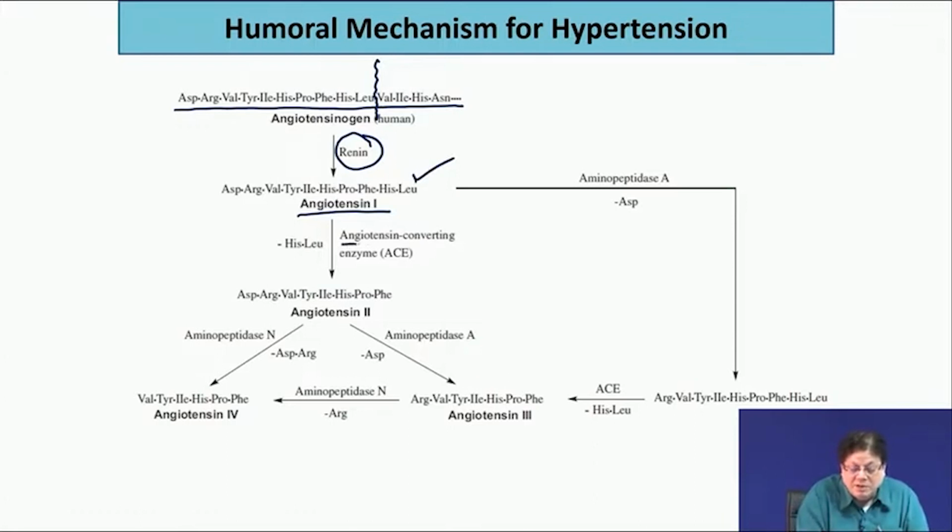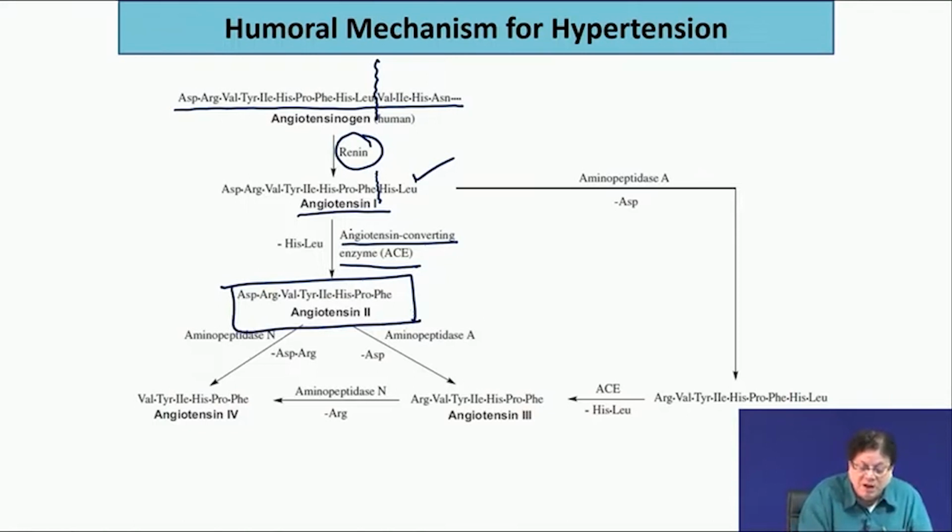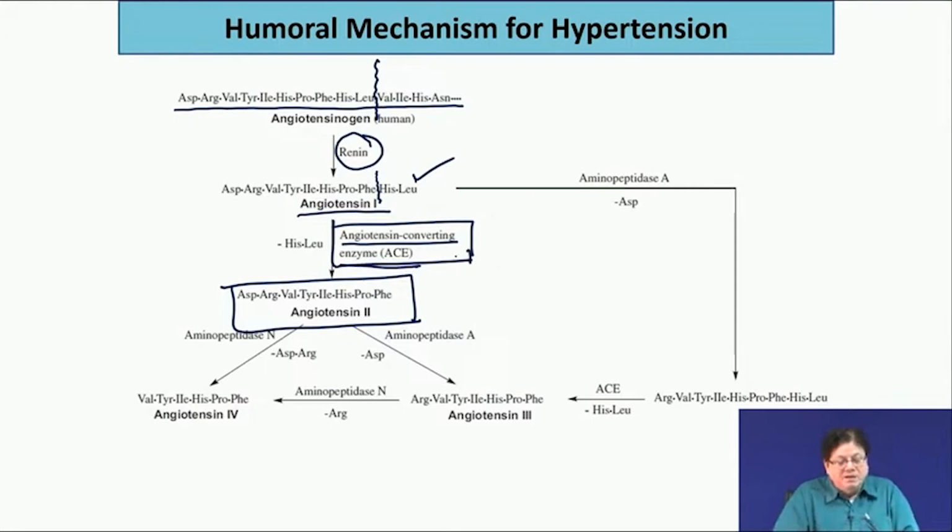Then angiotensin converting enzyme comes and converts 1 into 2. It breaks the bond between phenylalanine and histidine and removes that dipeptide, and this is the octapeptide which is angiotensin 2. Okay. So, this is our compound, and we are mostly concerned with this compound and this enzyme, because we have seen the disastrous effect that these things can have.